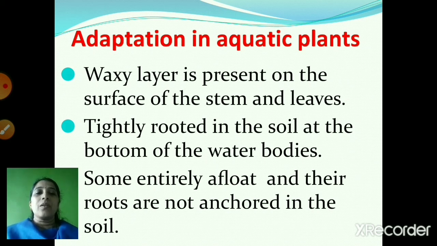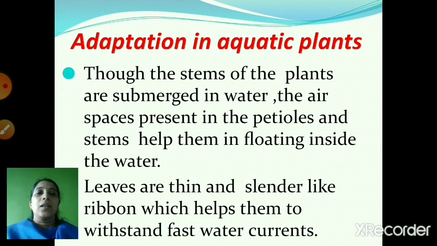Also, we had seen that some aquatic plants have leaves that are thin and slender like ribbon, because it helps them to withstand the fast water currents. Also, some aquatic plants have air spaces in the petioles and the stems. Because of these air spaces, they can float in water.